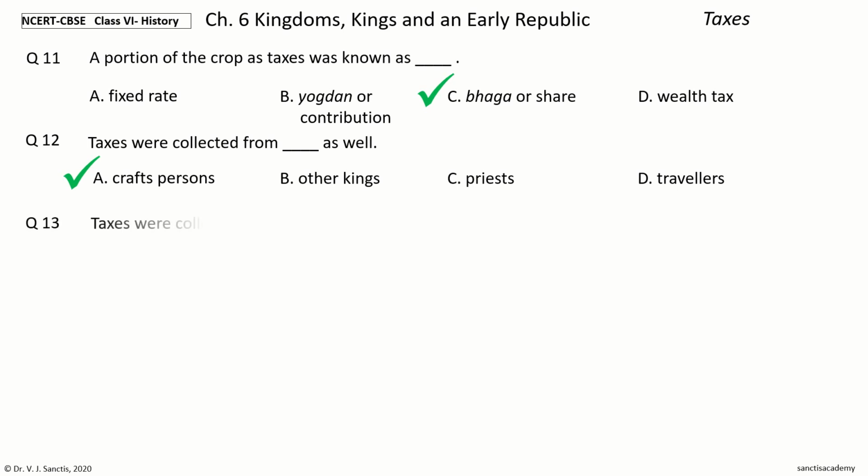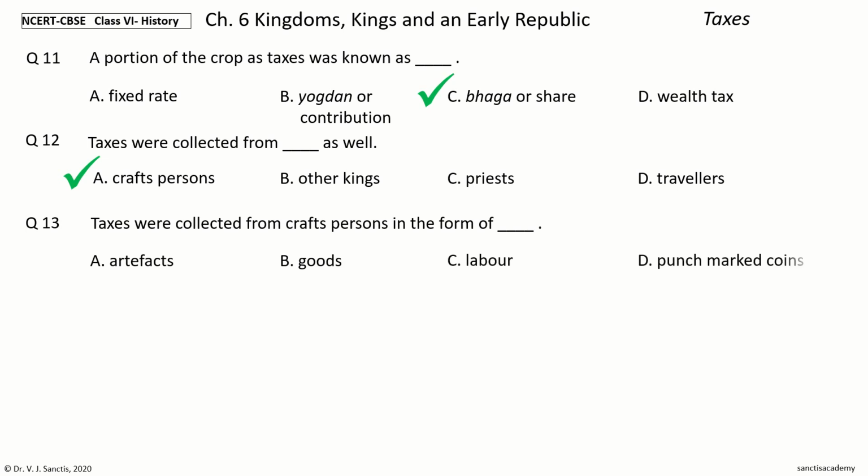Question 13. Taxes were collected from craftspersons in the form of dash. The options are artifacts, goods, labor, punch marked coins. Your time to choose. And the answer is labor. So, taxes were collected from craftspersons in the form of labor.